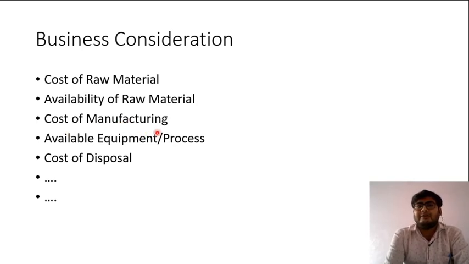Now, available equipment or process is also another criterion while thinking about using a material. For example, if I am running a company and I have presses which can be used for sheet metal operations, but I do not have any plastic processing unit, then I will mainly think about using sheet metal in my products. Why? Because if I want to use plastic, then I will have to buy a new machine, which will be costlier. So it will also be a business consideration.